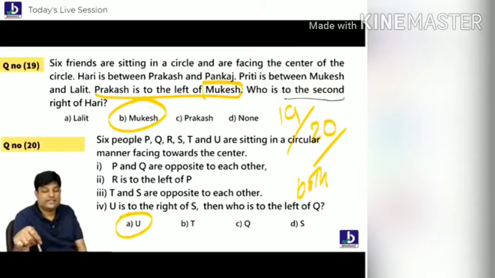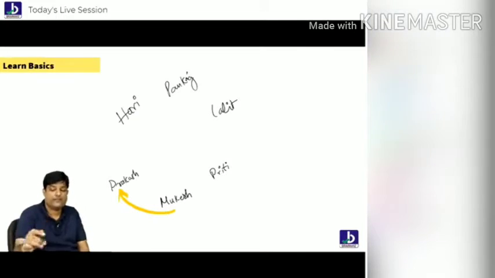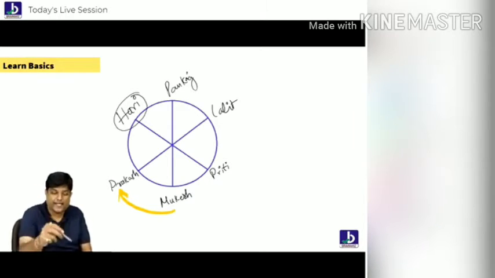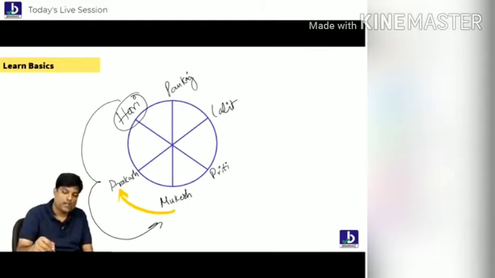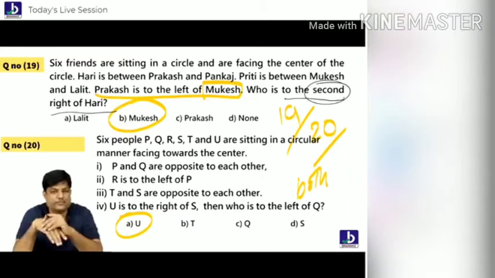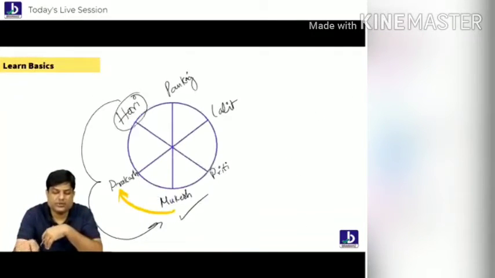What did he ask in the question? Who is second right side of Hari? I don't know, let me look and tell. Hari is here. Second right. Clock or anti? Anti. Answer is what? Mukesh. Some people might know everything, but in the end they might have done second right as clockwise. Right means anti. Understanding everybody? Answer is Mukesh. Now the more you practice, the more you understand.